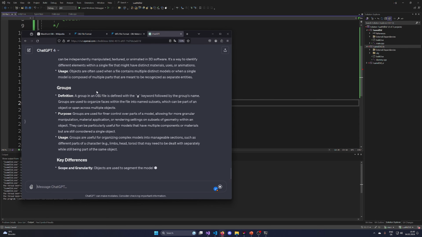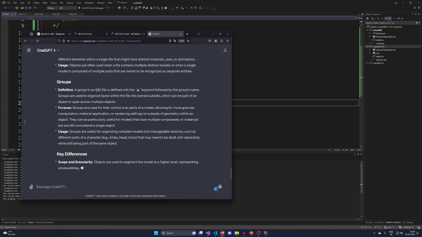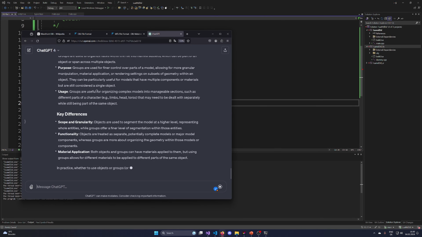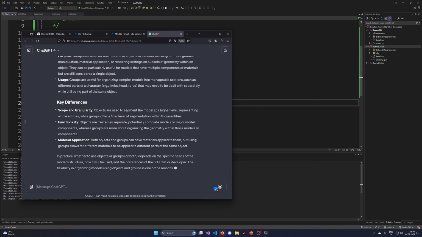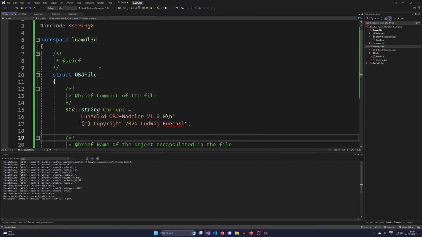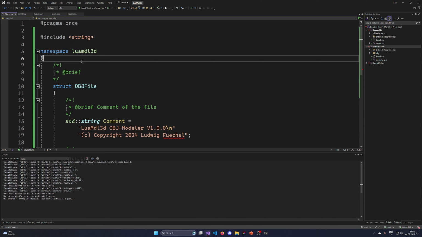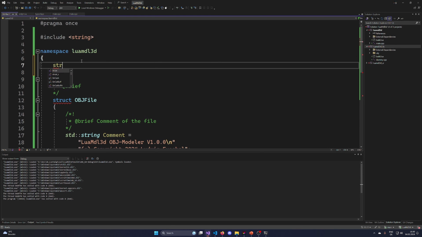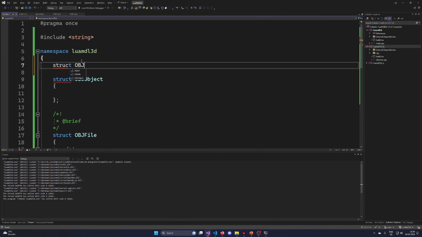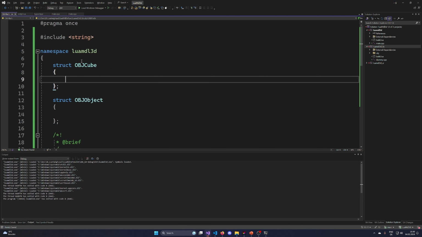So we have objects and then we have groups. Okay, so the order is that we have objects and then we have groups. So struct OBJ object, and we're gonna have a struct OBJ group. This is how it should be arranged.